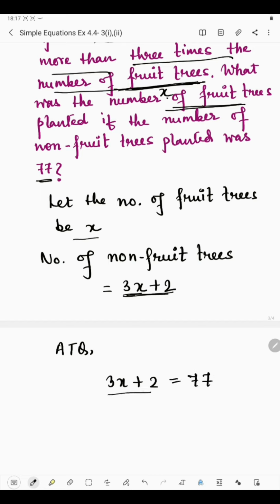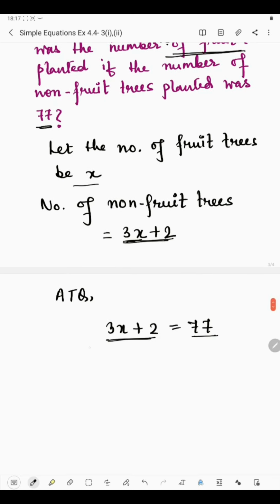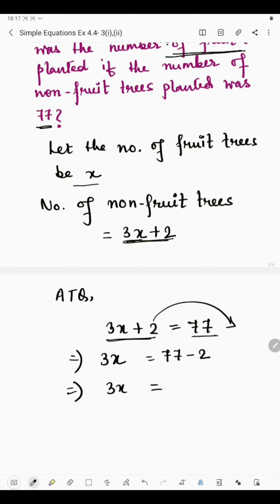Here we'll solve for the value of x to get the number of fruit trees. 3x will remain the same on the left hand side and 77 on the right hand side. We'll just transpose 2 to the right hand side, so plus 2 will be minus 2. So 3x is equal to 77 minus 2, which is 75.